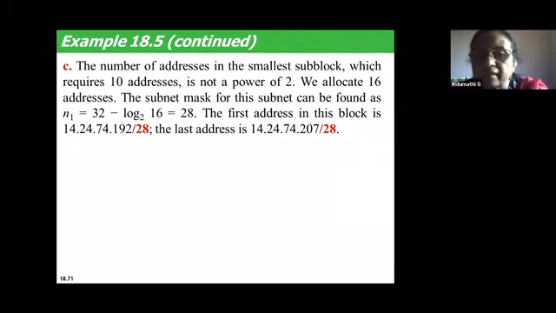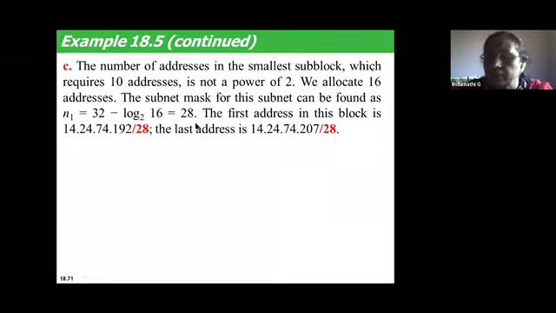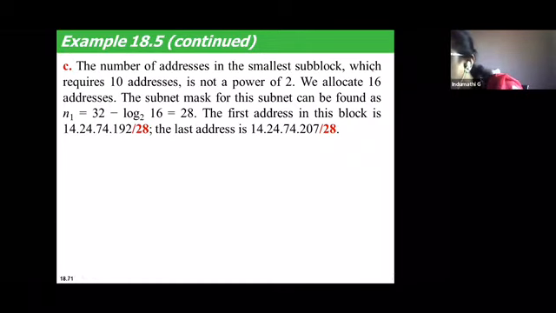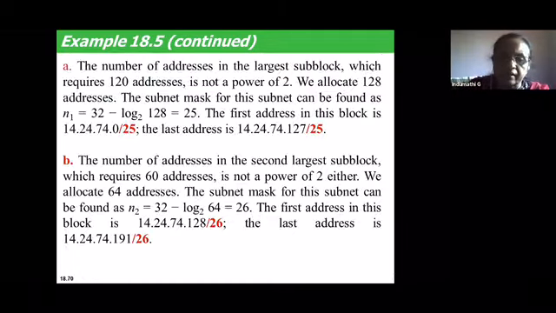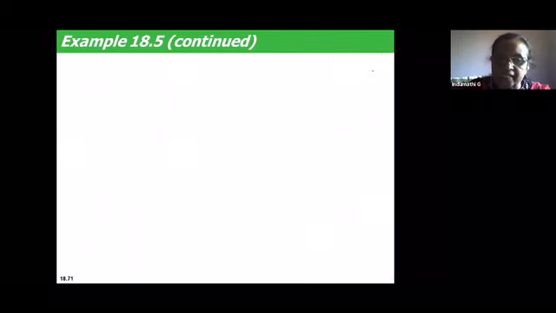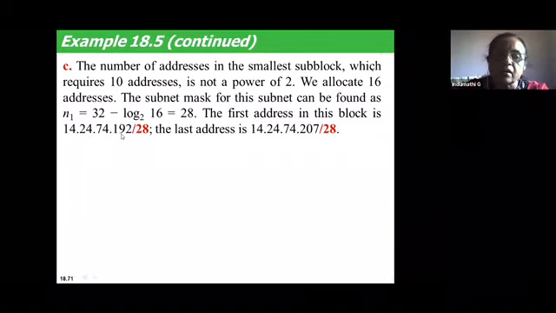So now how do I find the subnet mask for this subnet? This is actually N3. N3 is equal to 32 minus log 16 to the base 2, which gives you 28 as the value, right? So the first address in this block: where did you end in the previous case? You ended at 191. So the next block should start from 192. So the first address of the block is 14.24.74.192. The mask is /28.